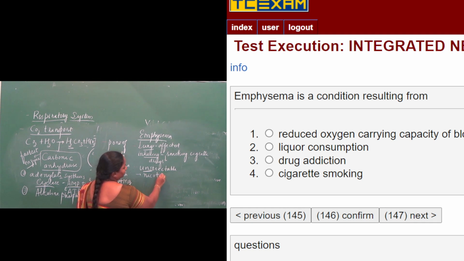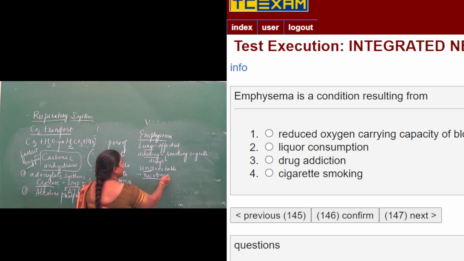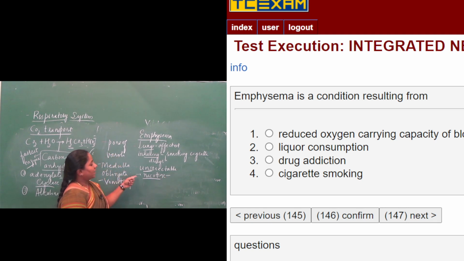Nicotine goes into the pleural membrane of the lungs and keeps attaching there. Due to that attachment, the lungs become unstretchable and get damaged. So continuous smoking of cigarettes will lead to a disorder called emphysema.